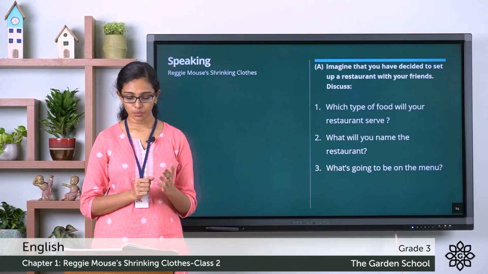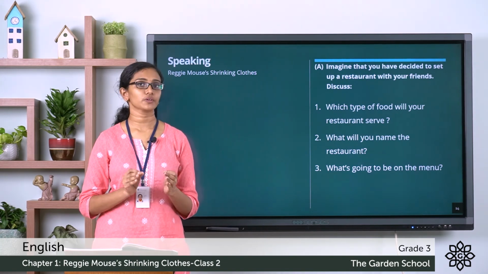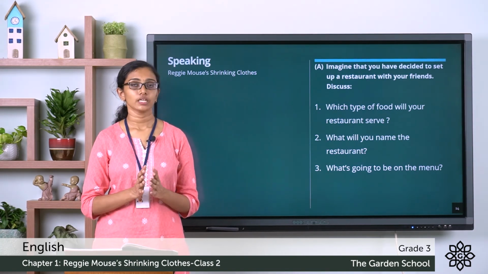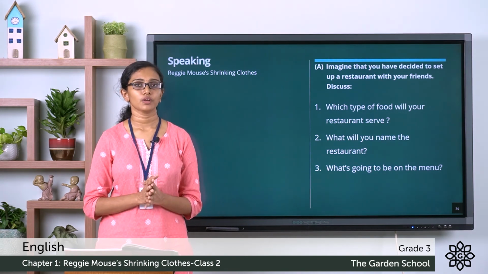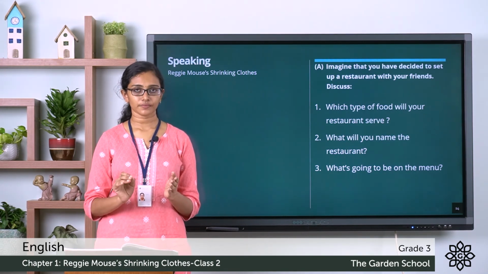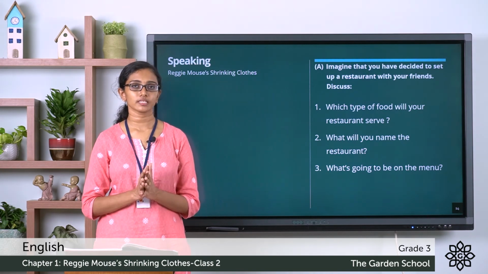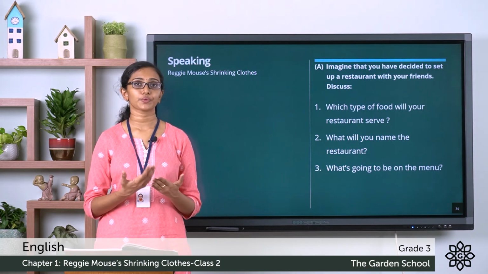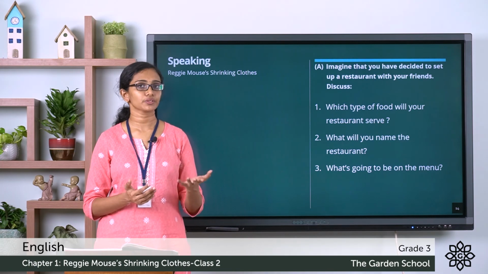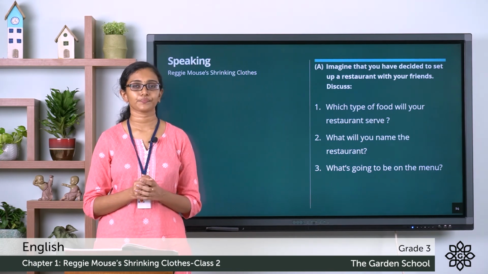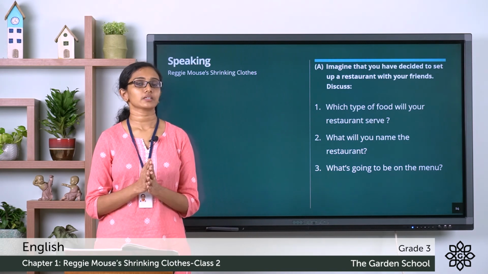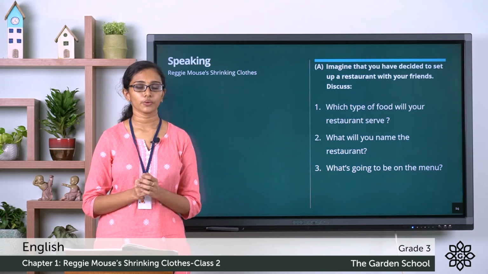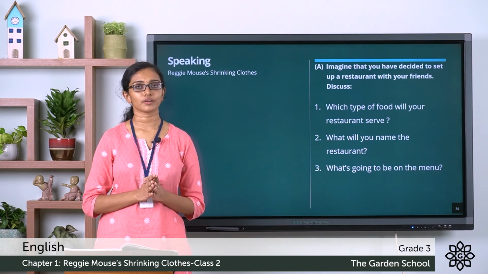Let's see the second question. What will you name the restaurant? You also have to find a name for it, and then what all dishes are you going to serve? What all dishes will be there on the menu? So these things you can make a note, then prepare a conversation with it, and then you can practice it with your friends or family, either with your siblings or your parents. Once you are done with making that conversation, you can just record that audio clip and send us through Microsoft Teams. I'll be putting the link in Microsoft Teams.